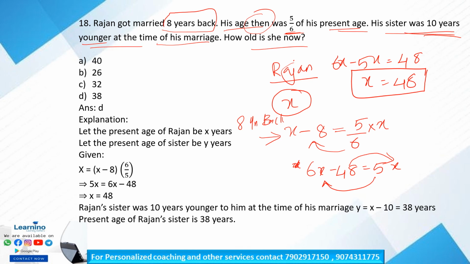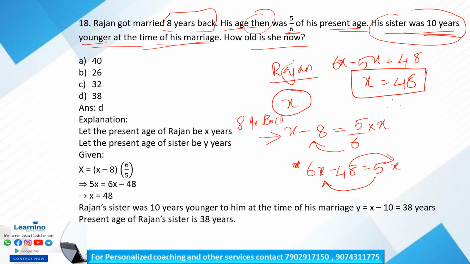Okay, this means indirectly the difference between Rajan's age and his sister's is 10 years, right? At the time of marriage it is 10 years difference, which also means that today also the age difference between the sister and Rajan is 10 years, right? His sister being 10 years younger at the time of his marriage implies that the difference between Rajan and the sister's age is now also 10 years. Clear? So presently the age of Rajan is x equal to 48.